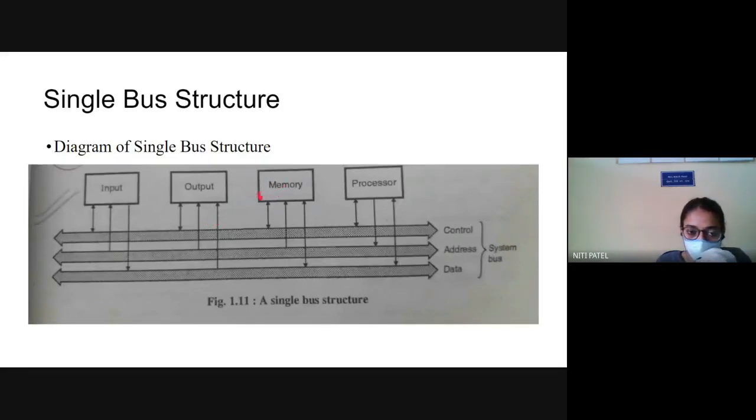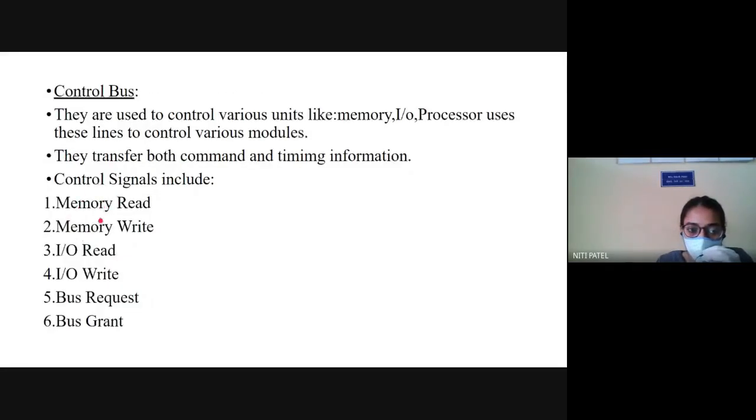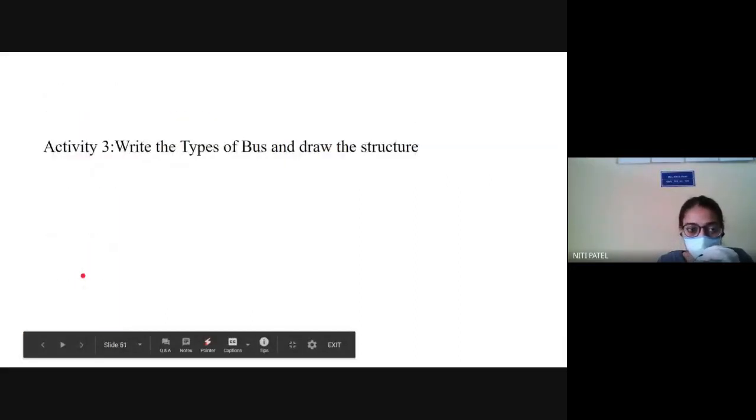If it is memory, again same, I will first request for the bus with the help of bus request. I will get a grant to the bus with the help of the bus grant command, and then I can perform memory read and memory write. You cannot perform IO read and IO write on memory, and you cannot perform memory read and memory write on IO. So memory read, memory write are with respect to memory modules. IO read and IO write is with respect to input and output modules.